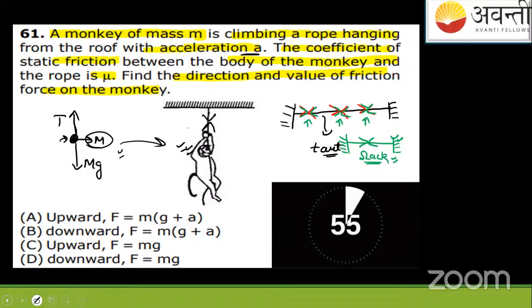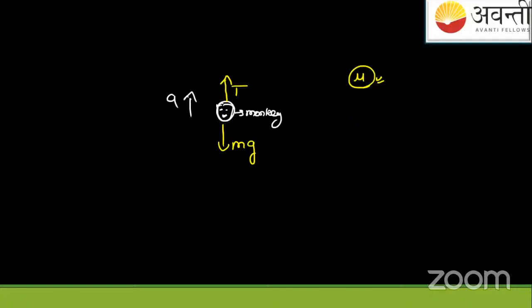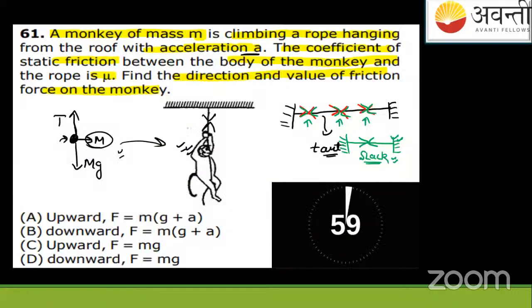They are asking what is the value of the friction. See, if you focus here on the slide, this is the hand. Okay, so where will the normal reaction force be? We are not considering normal here. Normal will be perpendicular to the contact points. But if we talk about friction here, friction force will be acting with the tension force here. So you are saying friction equals mg? No, that's not the friction force. So friction will be acting as a positive factor for this monkey.